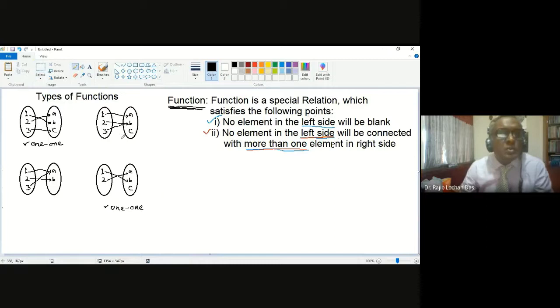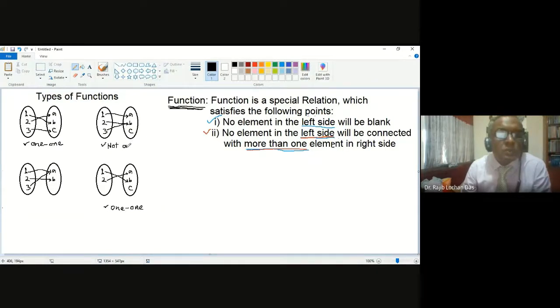And the second one is not 1-1. Why not? Because 2 and 3 are going to one element. So they have 2 elements going to the same. So it is not 1-1. We write not 1-1. That's it.